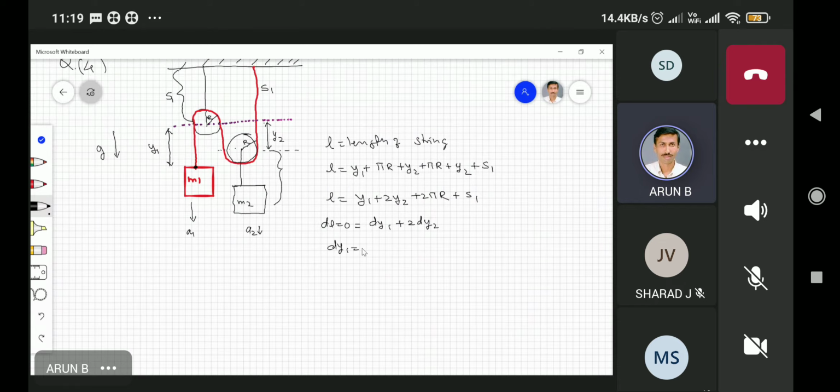Then I can write dy1 by dt, which is equal to minus twice dy2 by dt, or even I can write d2y1 by dt square, which is equal to minus twice d2y2 by dt square. So what about acceleration? Because I am taking the acceleration along the negative direction, my a1 is equal to minus twice a2.